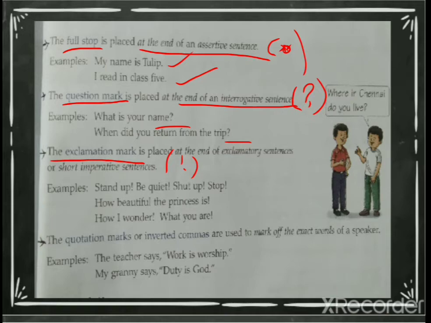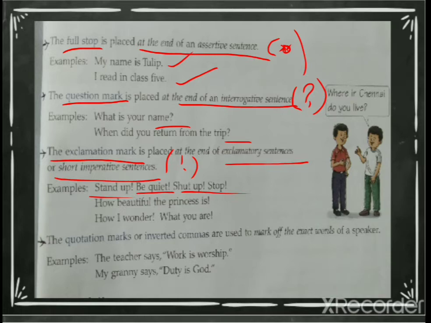I explained to you that exclamatory sentences, there's a sudden reaction on something, right? It's an expression of feelings. So at the end of the exclamatory sentences, and short imperative sentences. See, stand up, be quiet, shut up, stop. Imperative is giving orders, isn't it? What is imperative sentence?